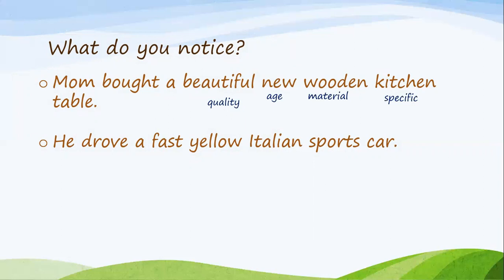He drove a fast yellow Italian sports car. Wow, now it sounds a lot better. Fast describes quality. Yellow describes the color. Italian describes the origin. Sports says specifically what kind of car. So we followed the order of adjectives. Great job.